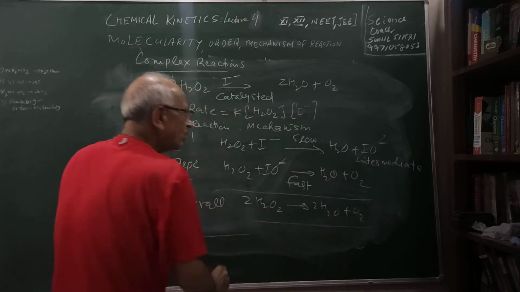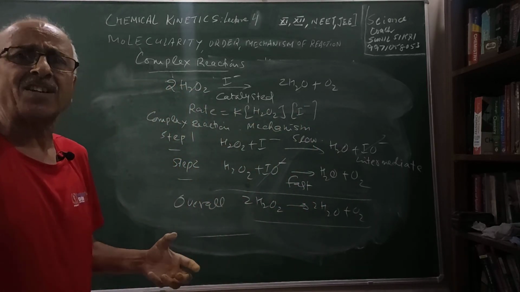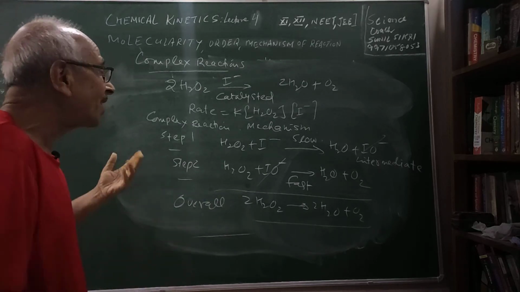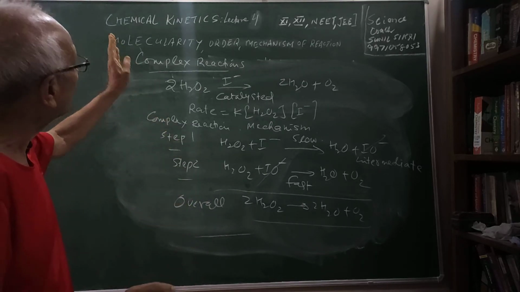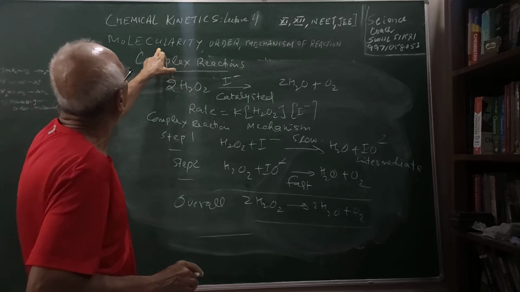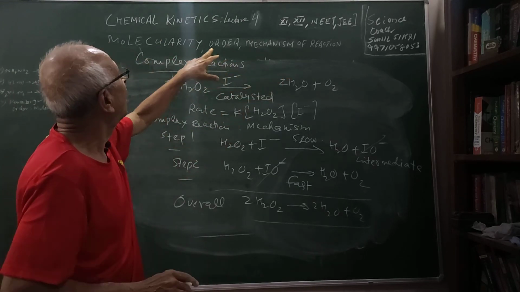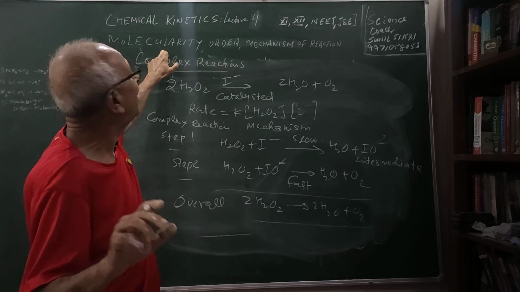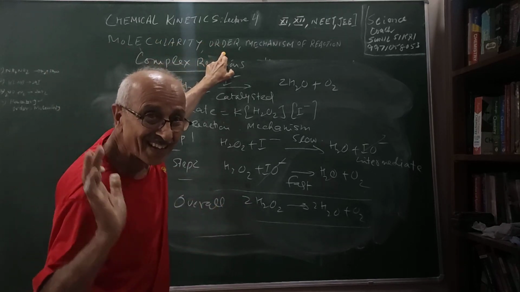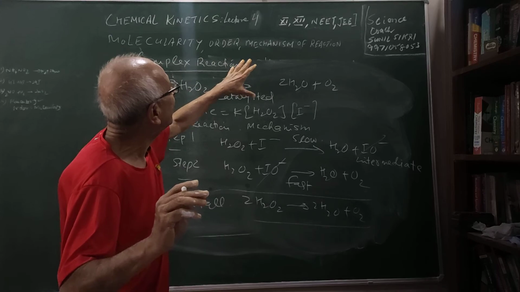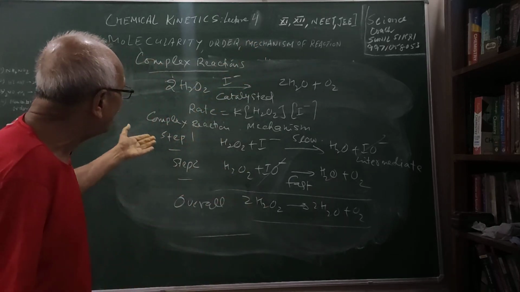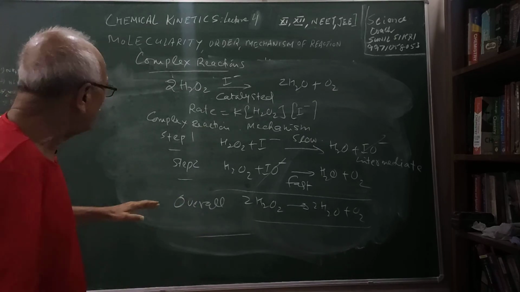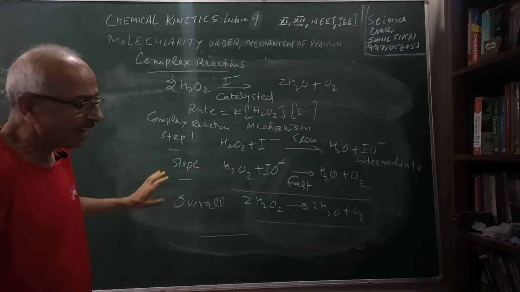So students, you see that complex reactions are those which take place in more than one elementary step, and the order is not equal to molecularity. You can see now what is the difference between molecularity and order. The order can be zero, fractions, negative also. Molecularity is always a whole number. Order is an experimental concept, and molecularity is a theoretical concept which has helped us to derive the mechanisms of the reaction, and experimental evidence is always used in order to describe the mechanism of the reaction.